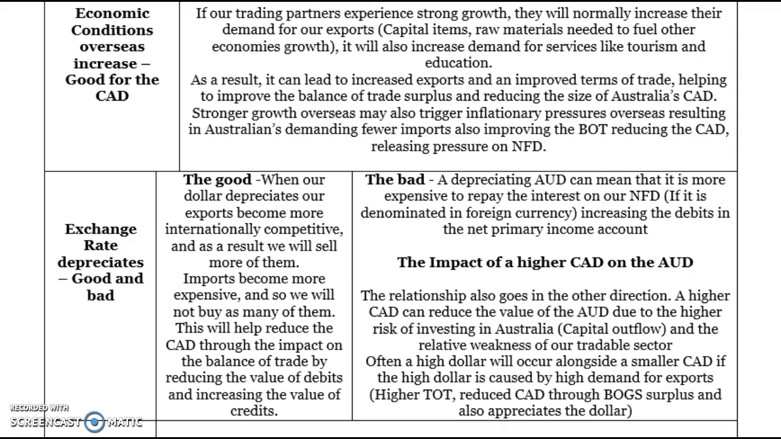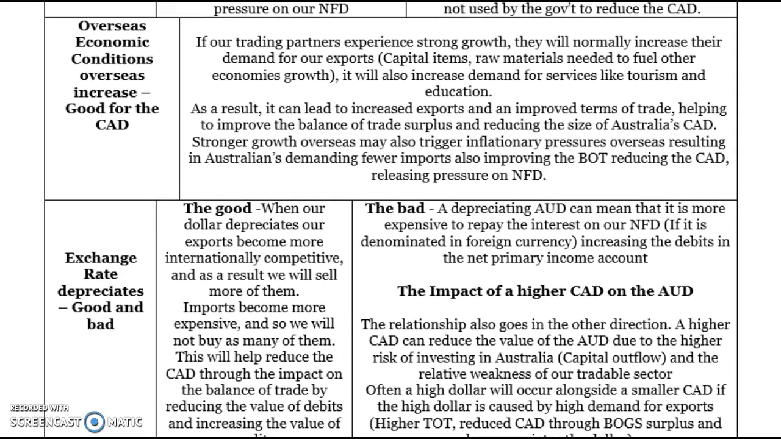Overseas economic conditions. The faster we're growing overseas, the more demand there is for our exports. So if there's stronger growth overseas, it leads to more demand for capital items like raw materials, like our iron ore and our coal, which leads to higher commodity prices. It also helps to increase demand for things like tourism and education, which also helps to boost the amount of credits in the net services account. So as a result, the increase in exports can help boost the terms of trade because of higher commodity prices, and all of this will help reduce the size of the current account deficit.